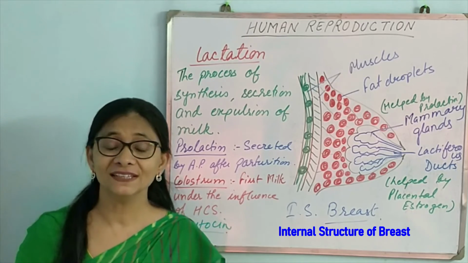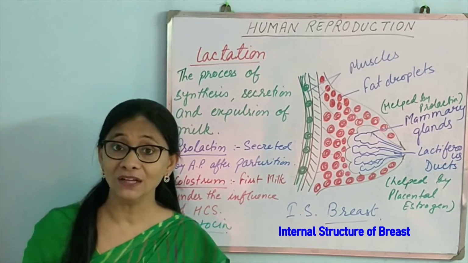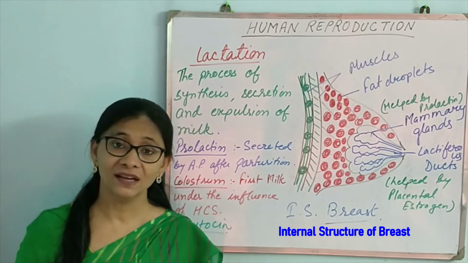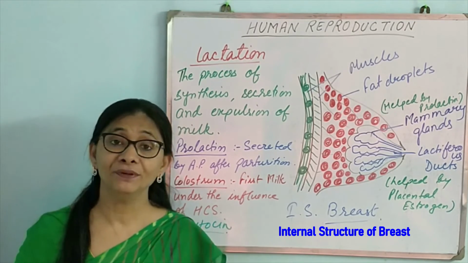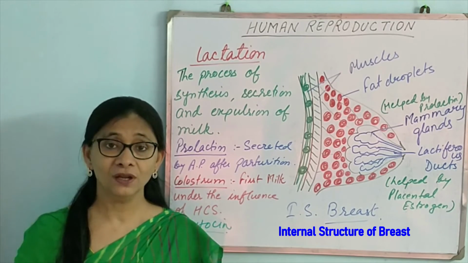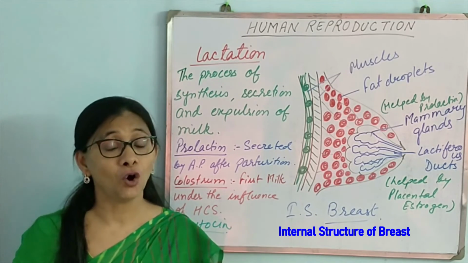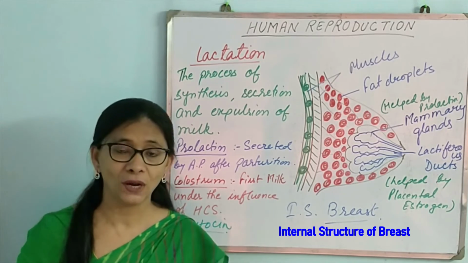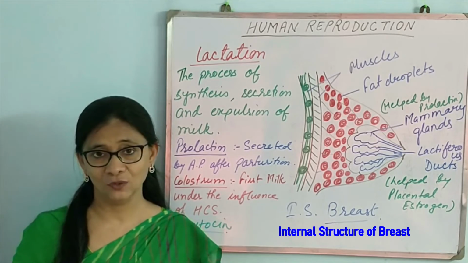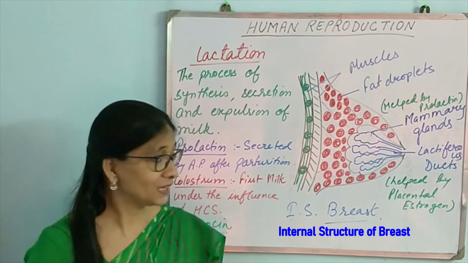Now comes the last part of today's class, and that is lactation. The process of synthesis, secretion and expulsion of milk by the mammary glands of the female is known as lactation. It happens after parturition has taken place. After parturition, the pituitary gland releases a hormone known as prolactin, and under the effect of prolactin, milk ejection takes place.